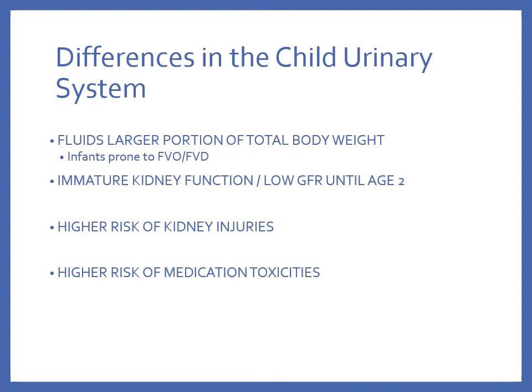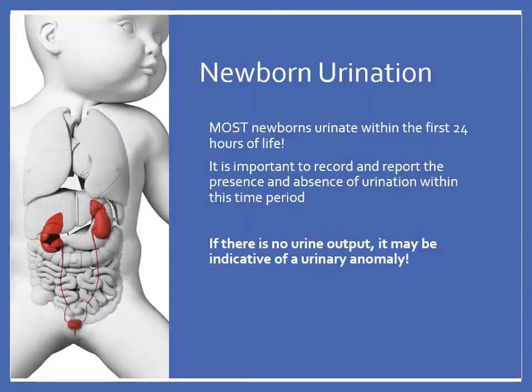There are some differences for children with the urinary system. Fluids play a larger portion of their total body weight, so infants are more prone to fluid volume overload and fluid volume deficit. Until about age 2, they have immature kidney function and lower glomerular filtration rate. Although the newborn kidneys are immature, they do function effectively. However, they are at higher risk for medication toxicities, and because there's not a lot of fat padding around the kidneys, they're also at greater risk of kidney injuries if there's trauma.